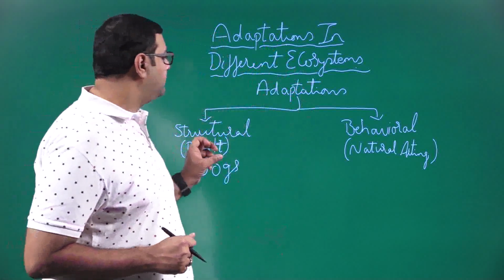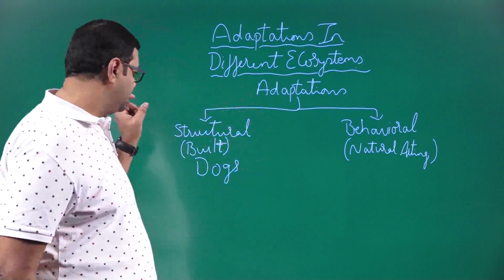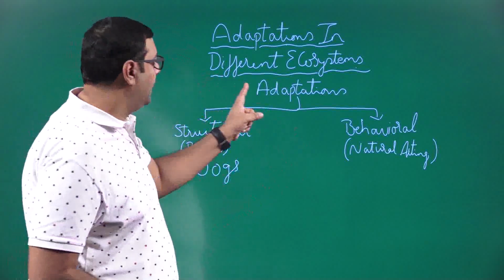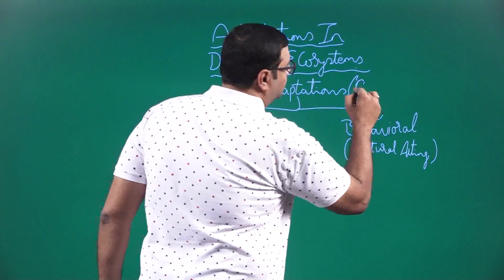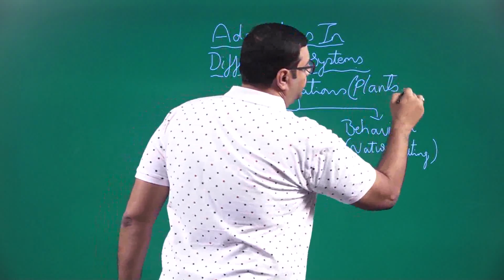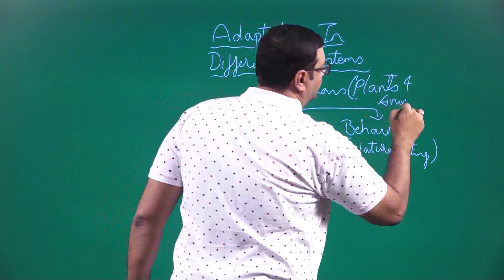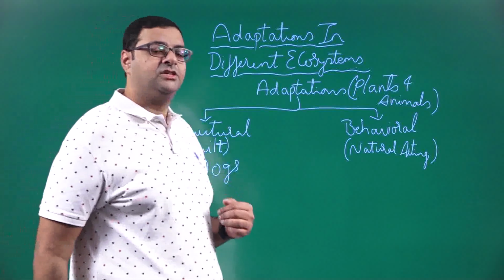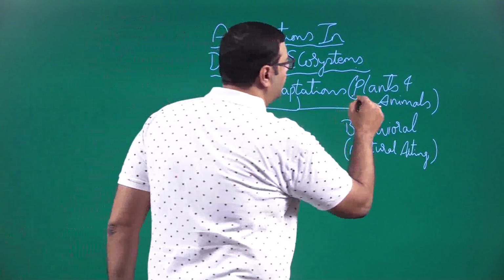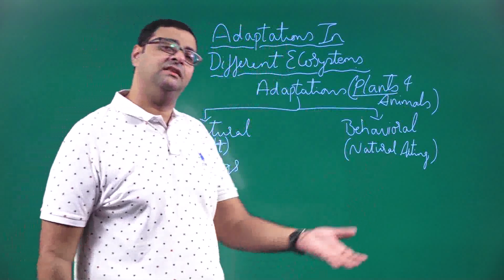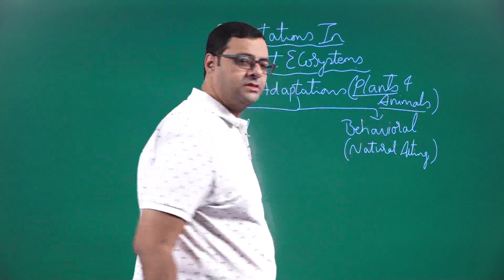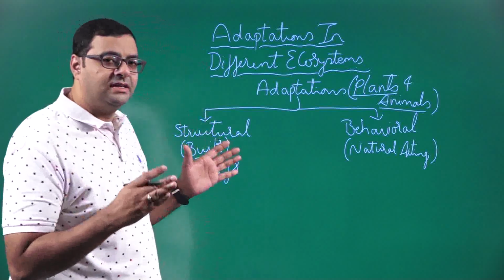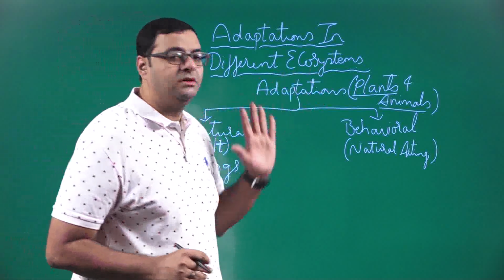When we talk about adaptations, structural and behavioral, we have to understand that adaptations are seen in both plants and animals. In today's session we will be looking at the adaptations of plants, and in a later session we will be looking at animals. So let's move on to the next part of the chapter. Please understand, today we are going to learn about plant adaptations.